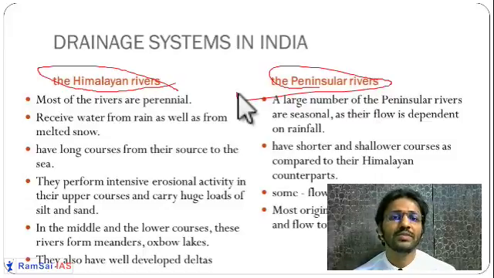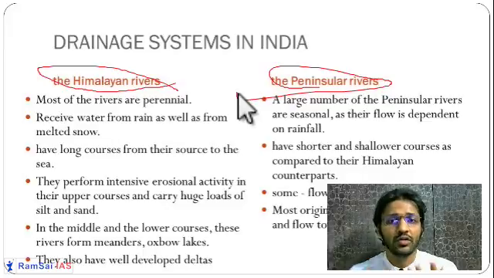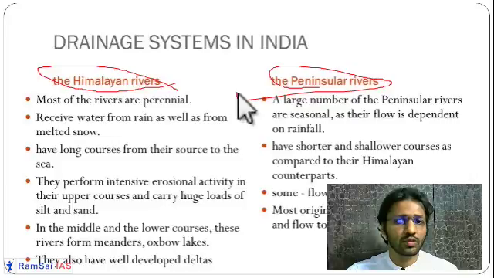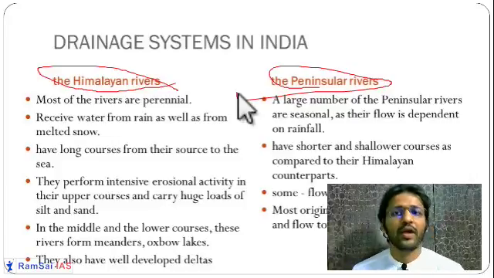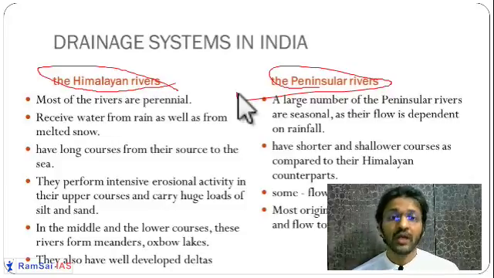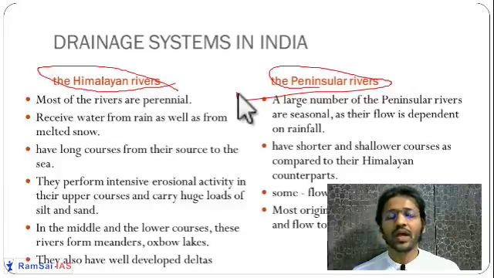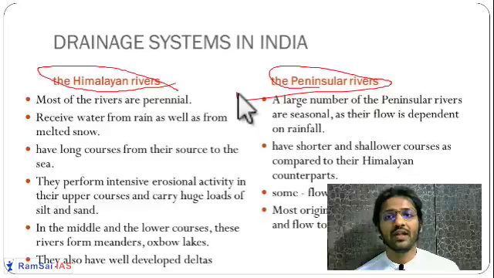So what are the differences between Himalayan and peninsular rivers? Himalayan rivers originate in the Himalaya. Their course is from the Himalaya to the Bay of Bengal. Only one river, the Sindhu, is going into the Arabian Sea. Otherwise, most of the rivers are going into the Bay of Bengal. They are very long rivers, lengthwise. They are fed by rainwater as well as glacial water, so the volume of water they carry is also very large.